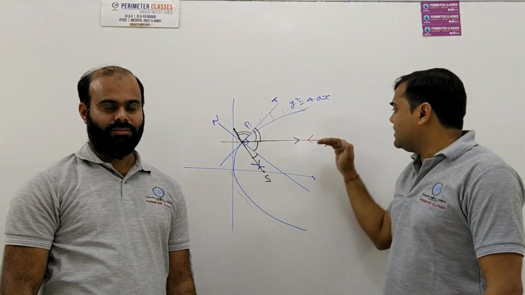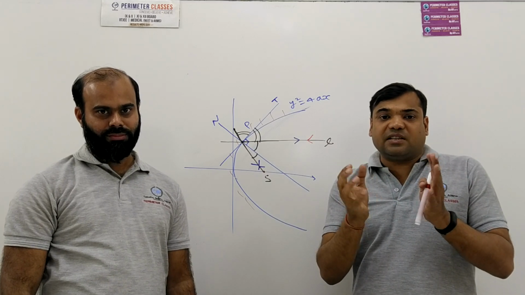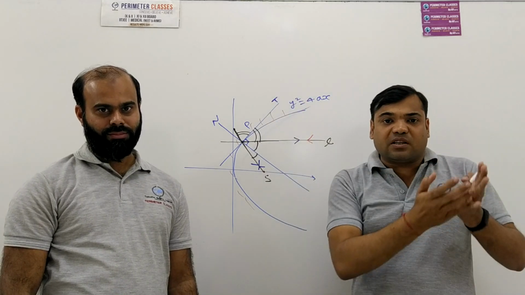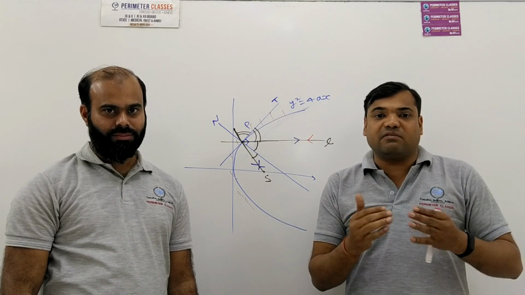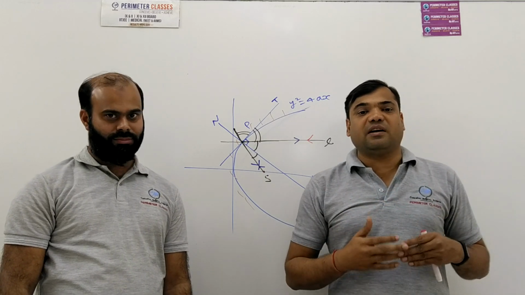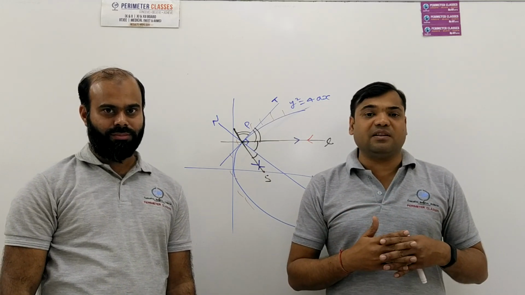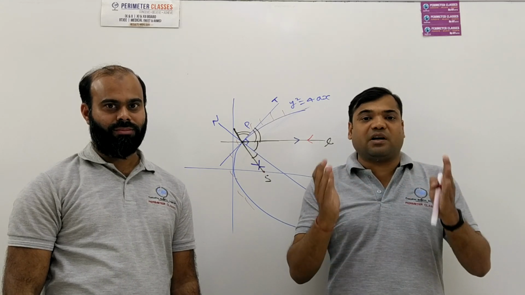Since parallel rays converge at the focus, the signal coming over the parabola will converge at a point, and hence we get a very strong signal, which is required to view a clear picture on the television. So this is how the property of the parabola helps in various parts of physics.